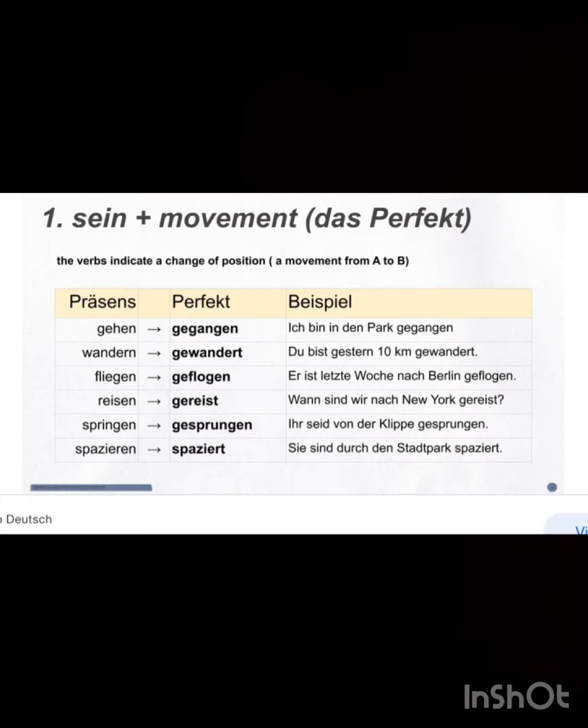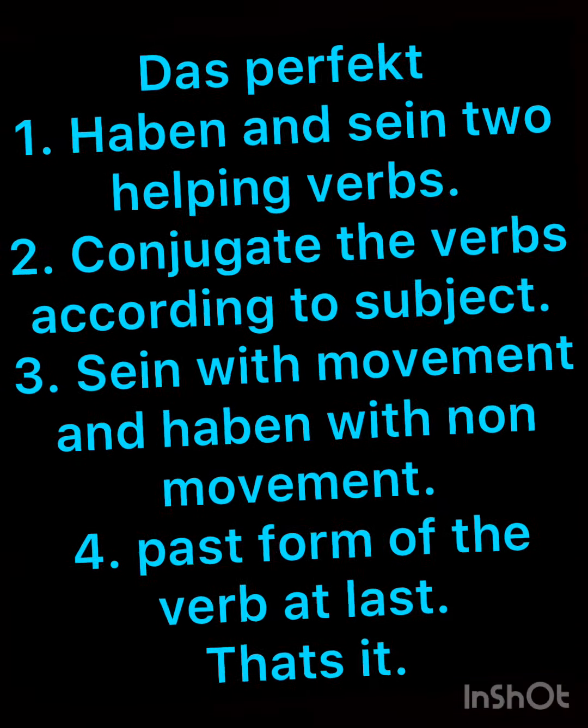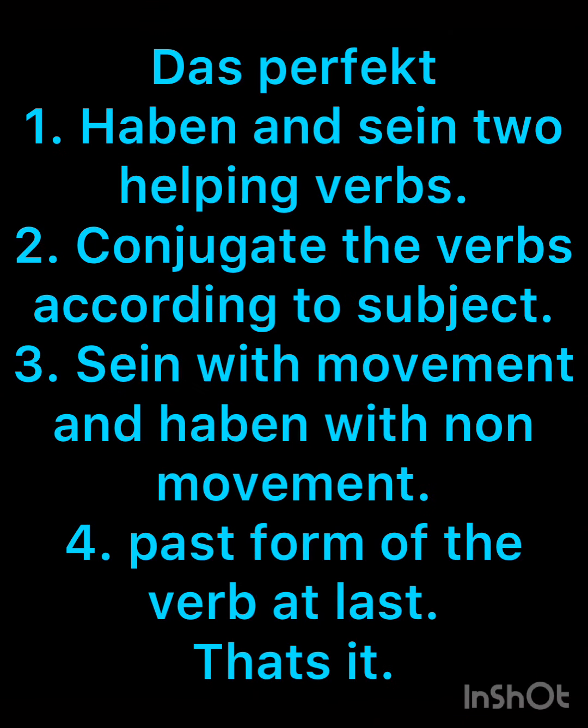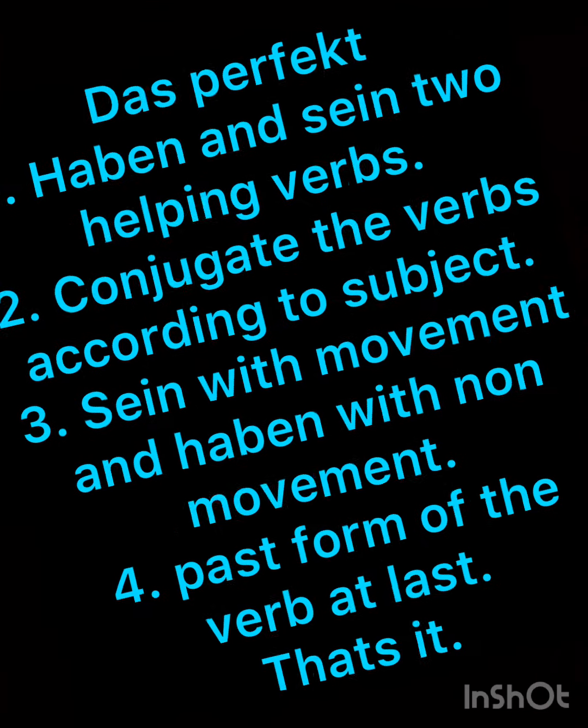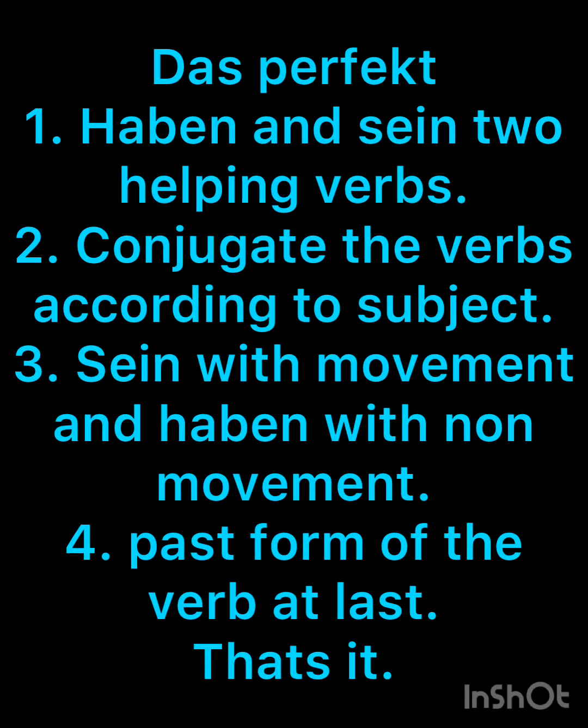This slide will help you to understand that all the sentences gehen, gegangen, go, wandering, flying and traveling, jumping, and then walking, these are all examples where we have a change in place. Movement is there. That's why we are using sein here. So just recall the point, just sum up the point. Here is the summary of all the points. Please have a look on your screen. These are the points which will always help you to understand the concept.